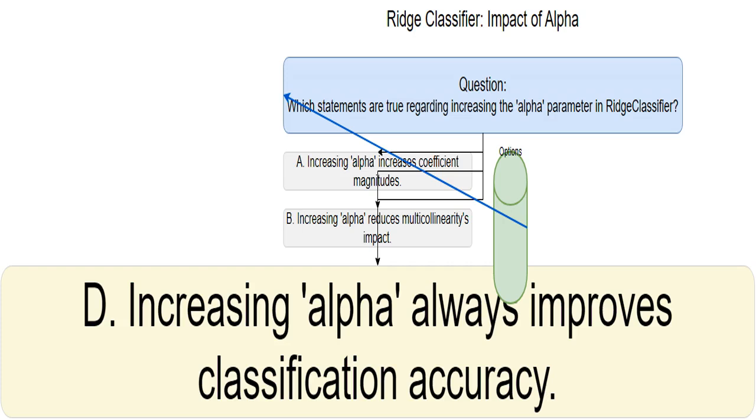Nope, this is false. While regularization often helps, too much regularization, a very large alpha, can lead to underfitting, where the model is too simple and doesn't capture the data's complexity well enough, resulting in poor accuracy.